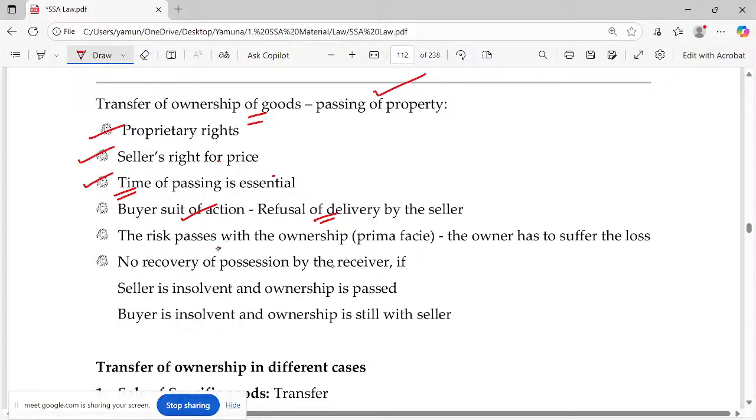The risk passes with the ownership, which is prima facie. Please highlight this word. Usually, risk capital ko owner kitta irukkum. Why we say it's prima facie? In case the buyer is having the ownership, but it's the fault of the seller, then who has to bear the risk? Seller has to bear the risk. So it's prima facie only. So usually the owner has to suffer the loss. No recovery of possession by the buyer if the seller is insolvent and ownership is passed, and buyer is insolvent and ownership is still with the seller. So this is a normal point.